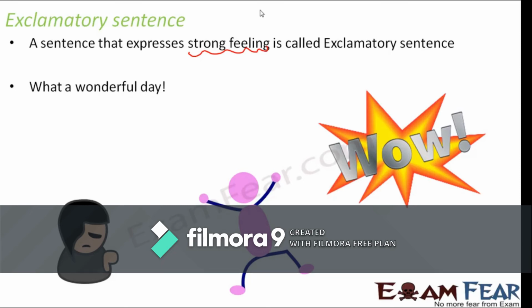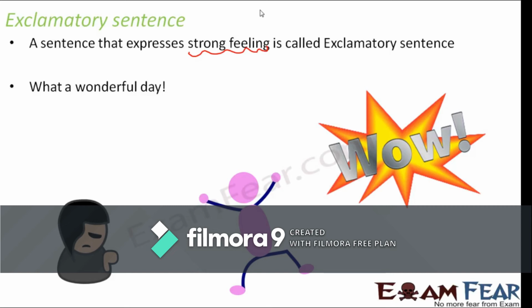In case you want to write the same sentence as an assertive sentence, you would have written it like this: it is a wonderful day today, or today is a wonderful day. In that case, you are just declaring the fact that it is a wonderful day. But when you say what a wonderful day, that shows that you are amazed to see this wonderful day, right? So this expresses your feelings.